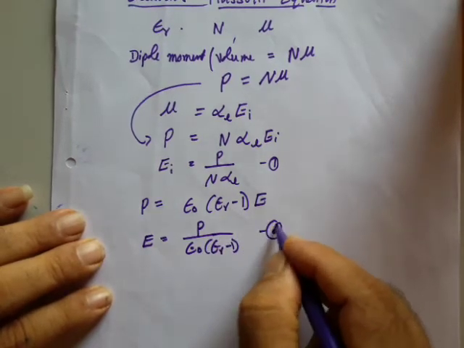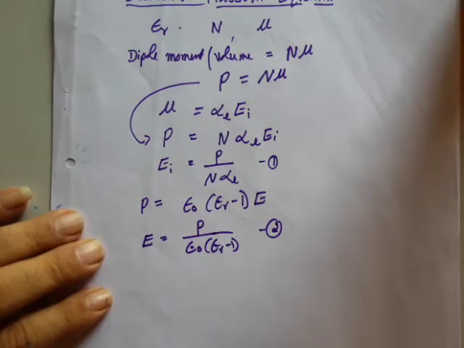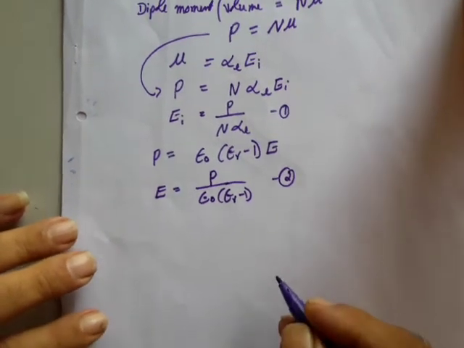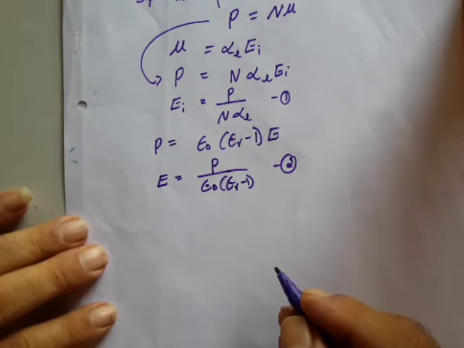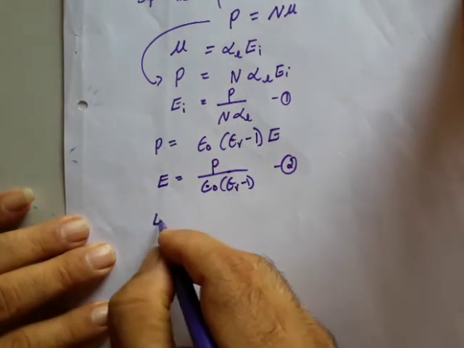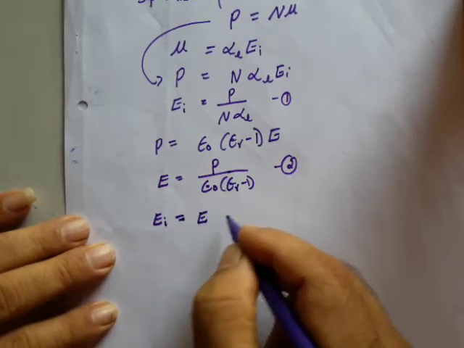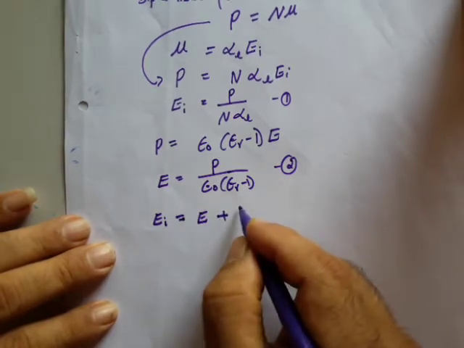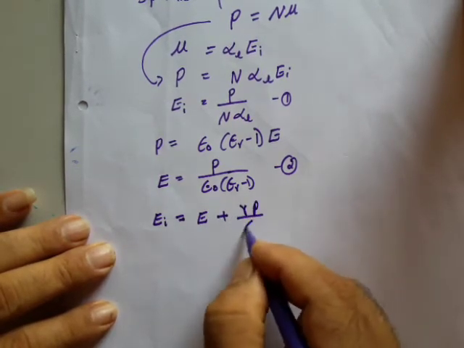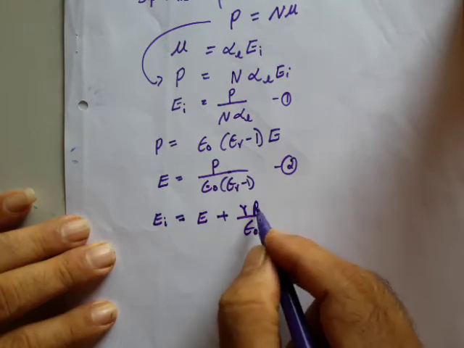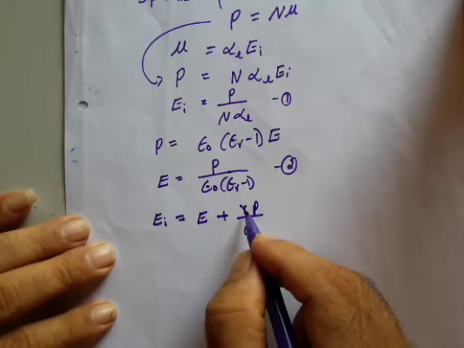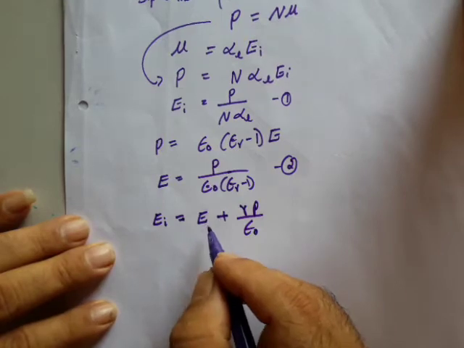I write that as the second equation. Now we have just derived the equation for the net internal electric field as per Lorentz. He derived the equation as Ei is equal to E plus gamma into P divided by epsilon naught, where P is the polarization, gamma is a constant of proportionality, and E is the applied field.